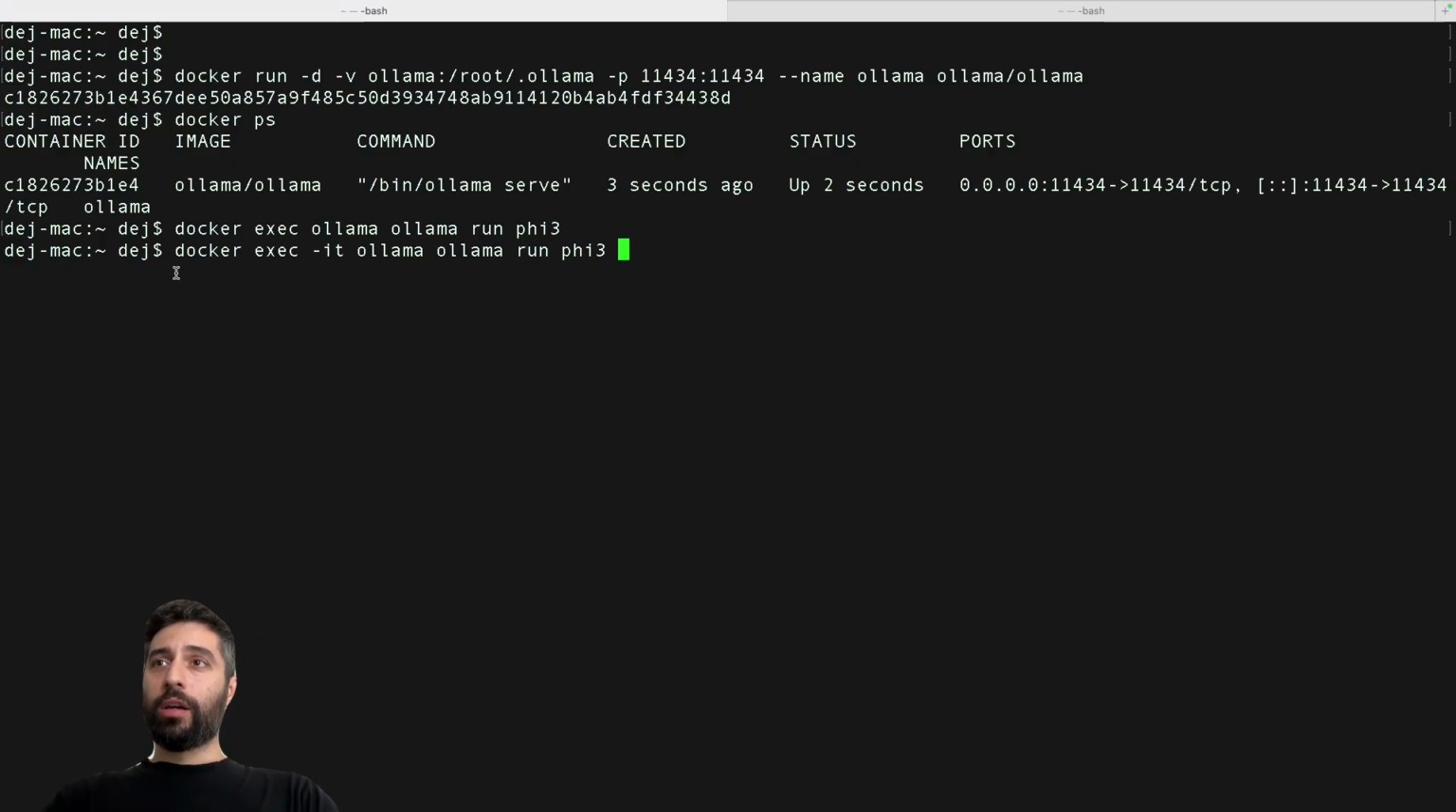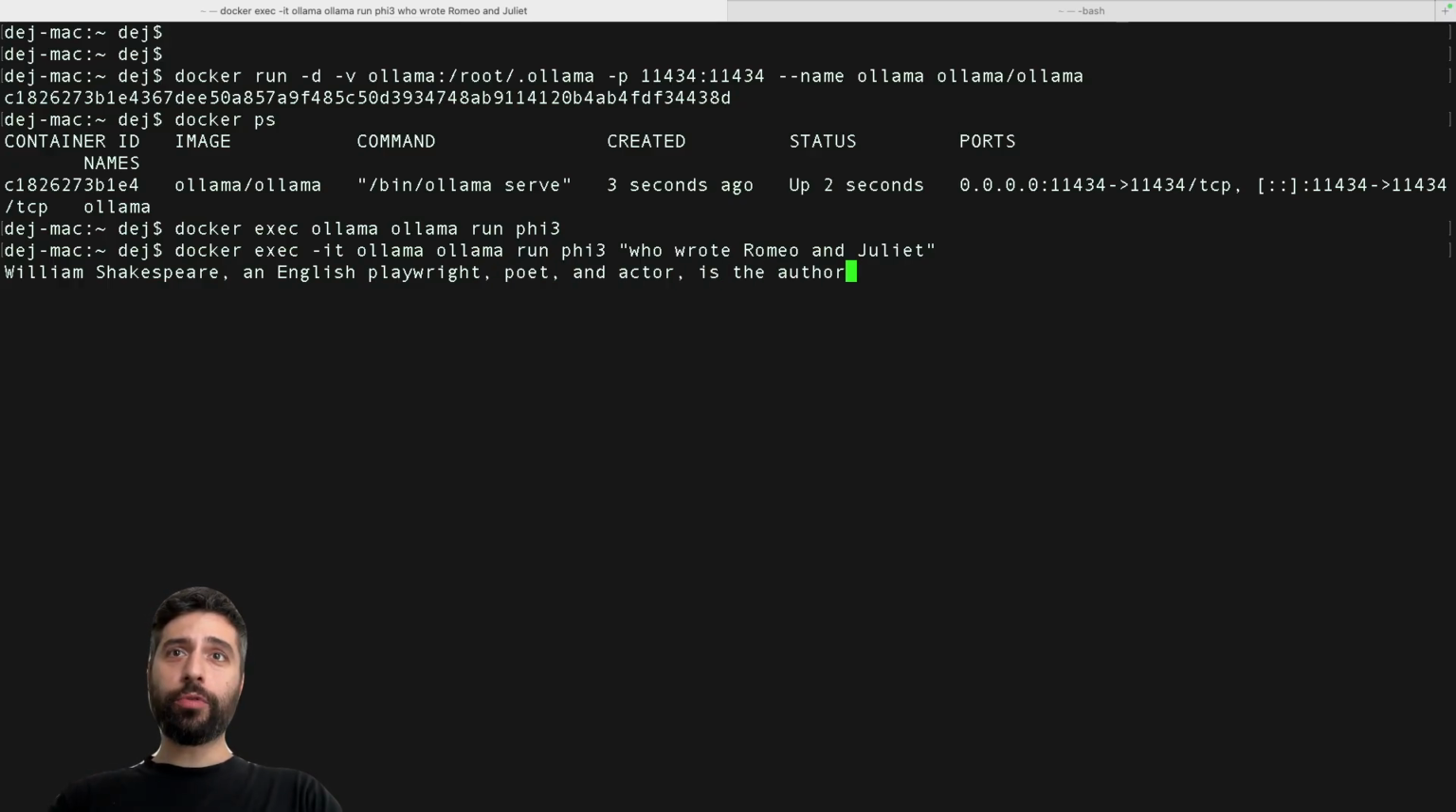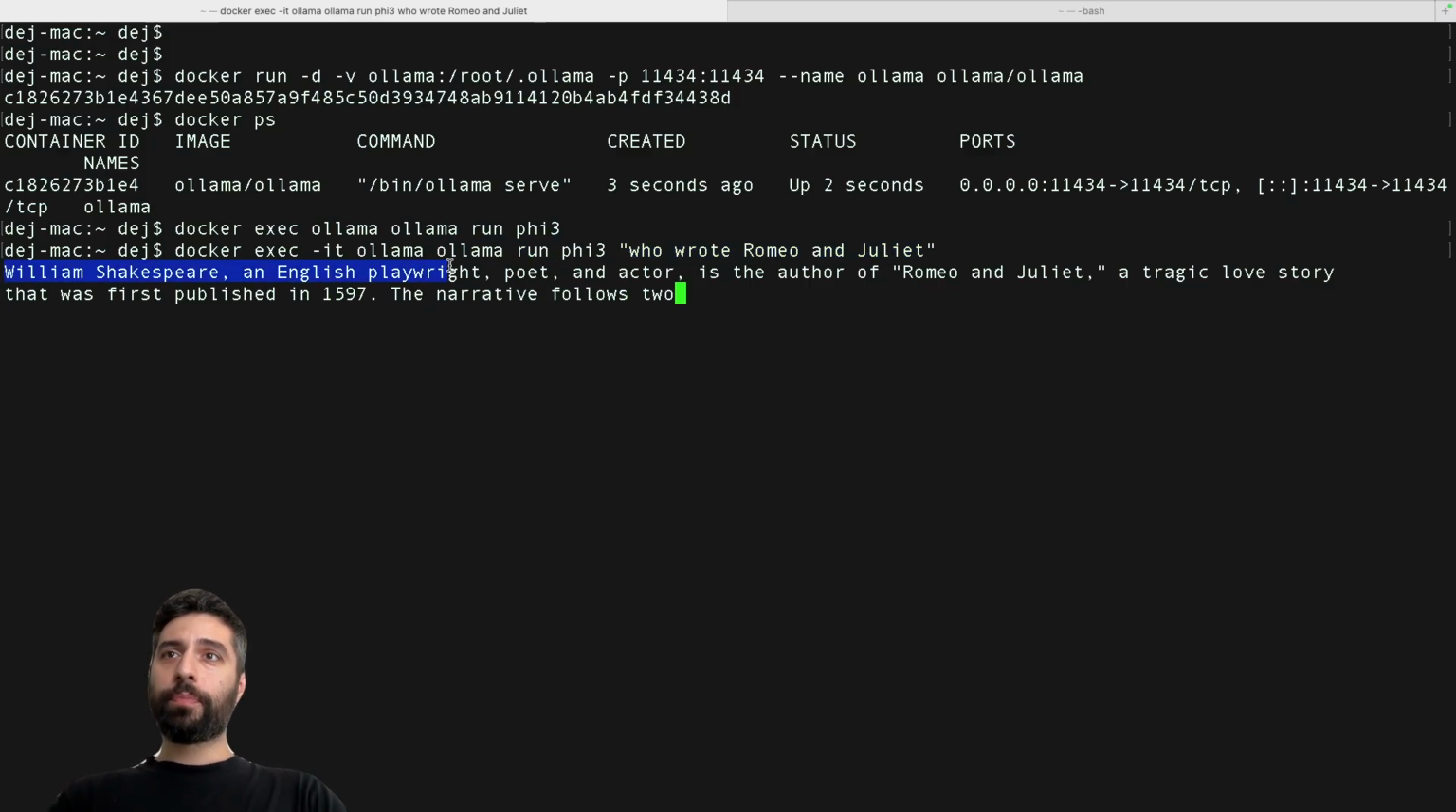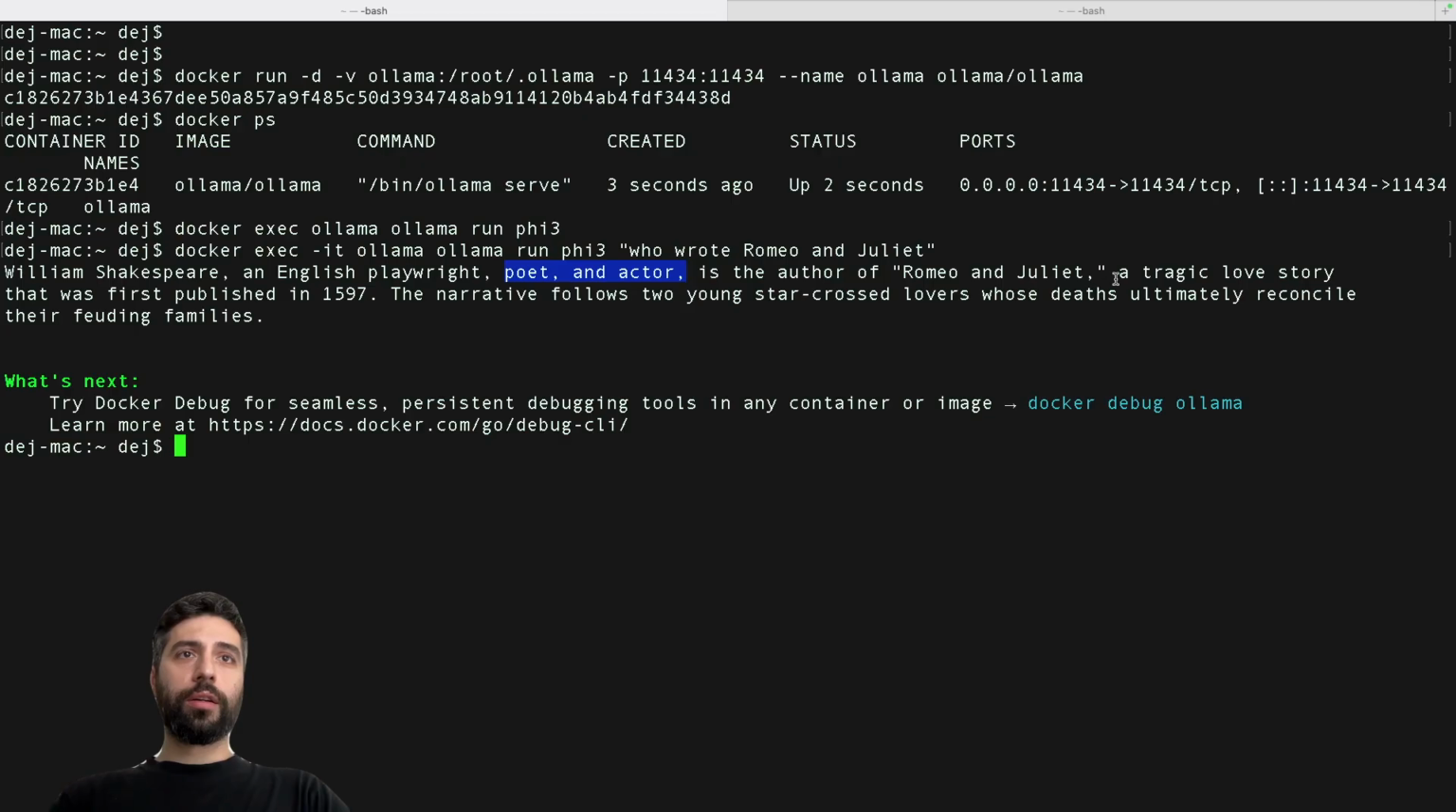And now let's see exactly how an inference looks like. If we're going to send a prompt to our model, we're going to do an exec in the Ollama container, and here we can ask, I don't know, who wrote Romeo and Juliet. And we're going to kick off the inference, which happens locally using my CPU, and we can see in real time how the model predicts the next token, right? William Shakespeare, an English playwright, poet and actor, is the author of Romeo and Juliet, a tragic love story, and so on and so forth. So as we can see, the model predicts each token one by one.